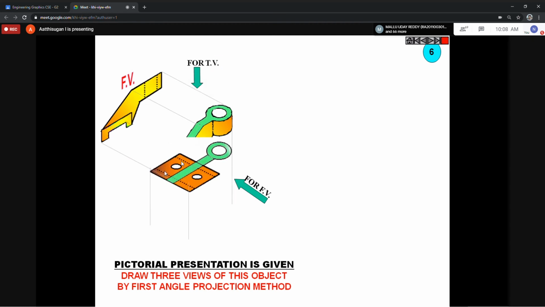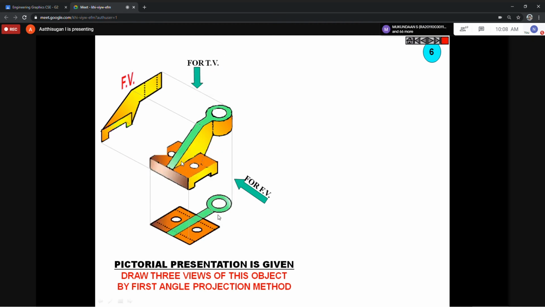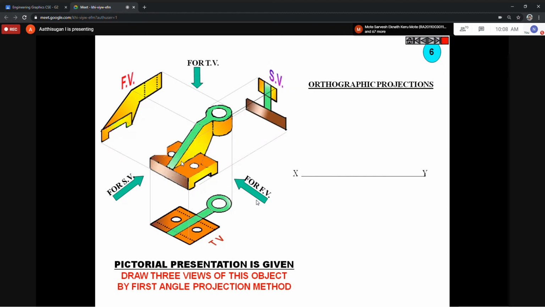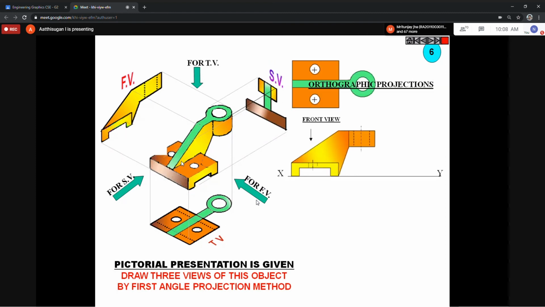See, so repeat again. I repeat the same. I'll show the answer so you can understand. In the side view, you have a dotted line, but they indicated it. I'll show the answer.